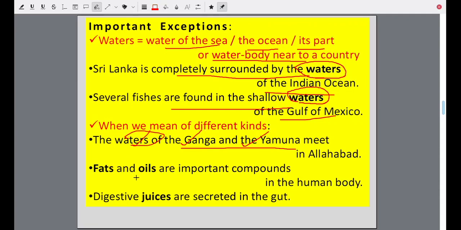Fats and oils are important compounds. Oils, different kinds of oils. Digestive juices are secreted in the duct. Juices, because you have got different kinds of juices. One digestive juice for digesting starch, one for digesting protein, or in fact many juices for digesting protein. So you have different kinds of digestive juices. They are secreted in the gut. Several kinds of digestive juices.